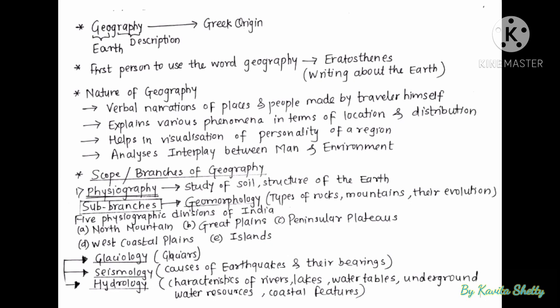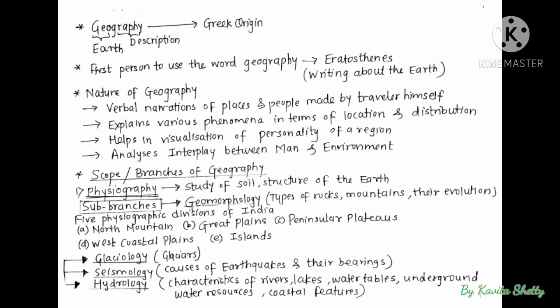Geography. The word geography is of Greek origin. Geo means earth and graphy means description. The first person to use the word geography is Eratosthenes, meaning writing about the earth. Nature of geography, you can read the points.